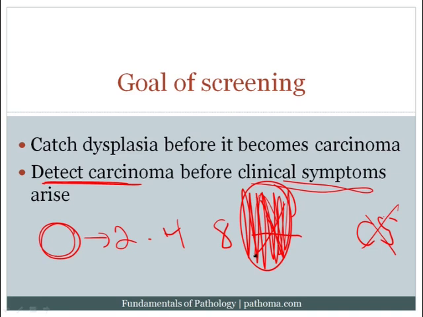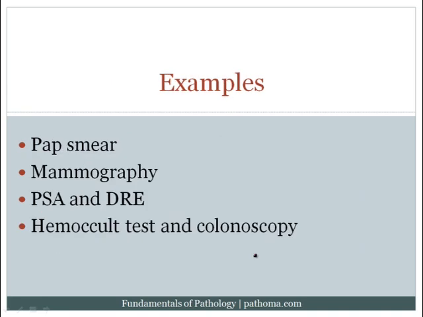So these are the 2 goals of screening, and this comes into play in many different examples. For example, what's the goal of the pap smear? The goal of the pap smear is to pick up cervical intraepithelial neoplasia, whether it be CIN1, CIN2, or CIN3. And the idea here is that if we pick up CIN before it becomes carcinoma, we will have eliminated the possibility of carcinoma developing by removing the dysplastic cells. All right, so that's the goal of the pap smear.